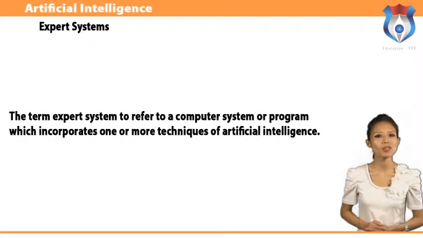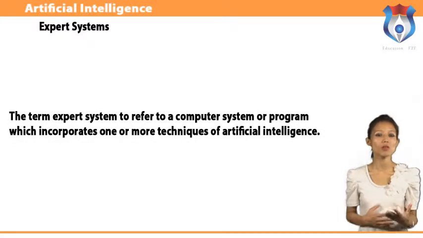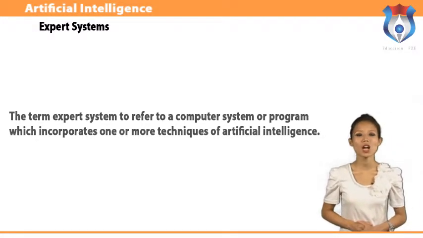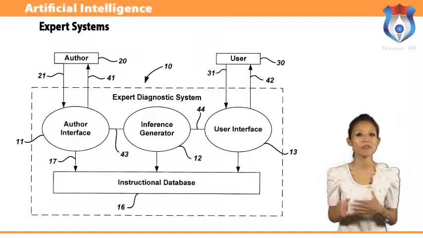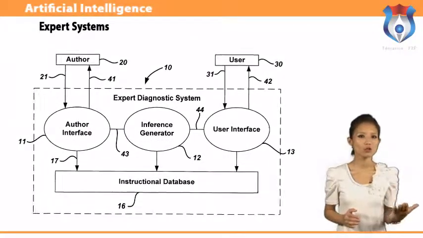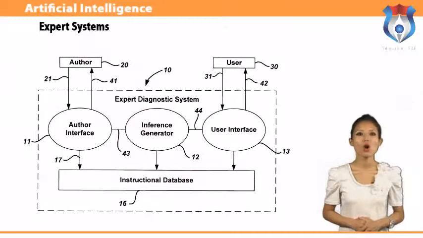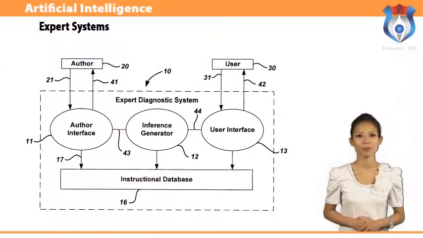The term expert system refers to a computer system or program which incorporates one or more techniques of artificial intelligence to perform a family of activities that traditionally would have to be performed by a skilled or knowledgeable human.